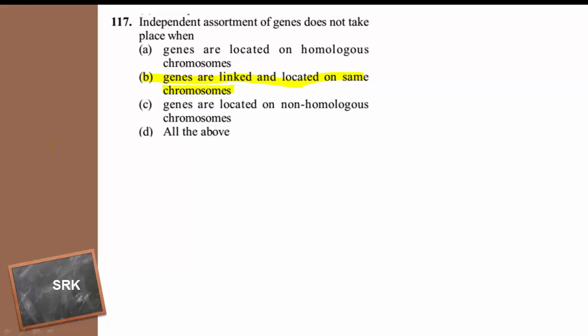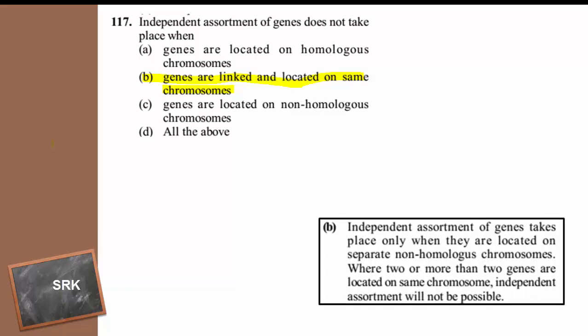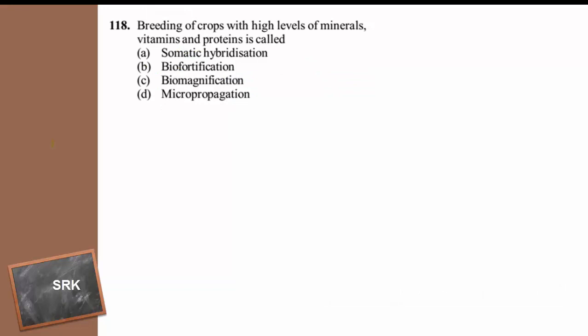Unlinked genes can go for the independent assortment and they produce new combination or recombination. When the genes are linked, the recombination percentage is very, very less because they always inherit together as they are linked genes. So the answer is option B. Then moving to the next question.